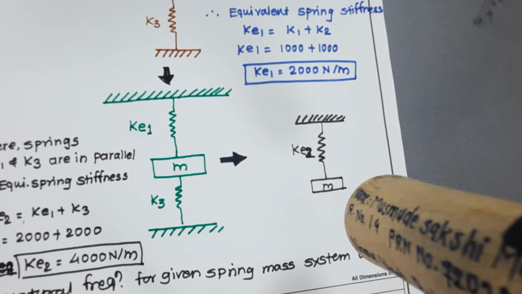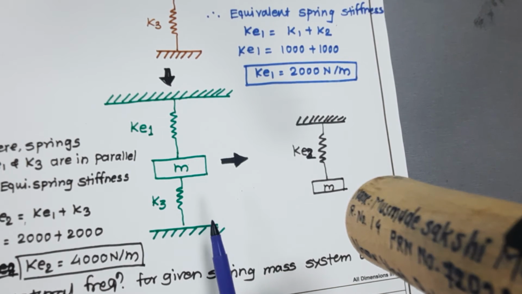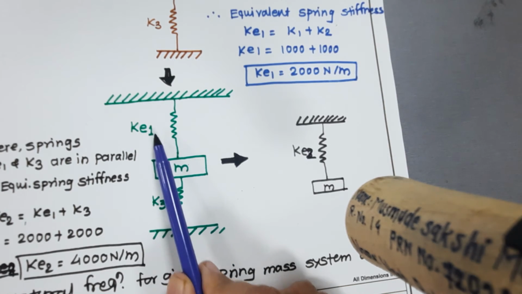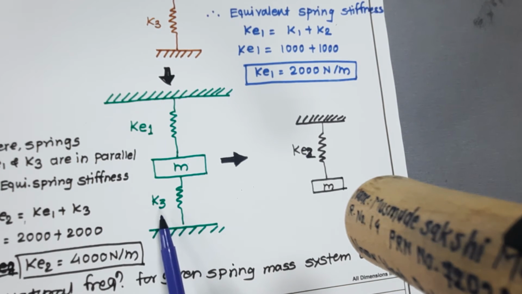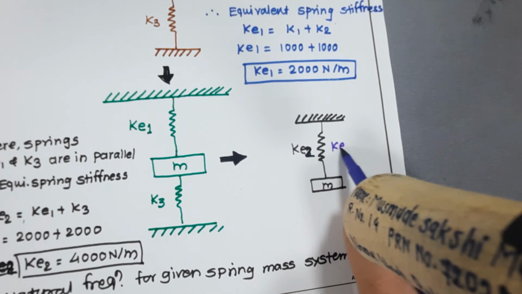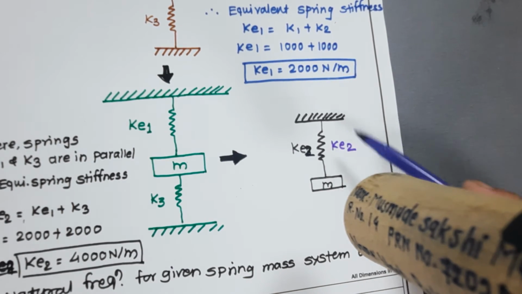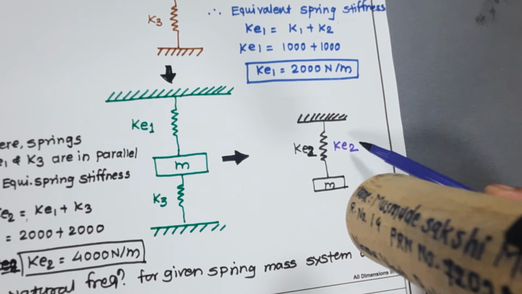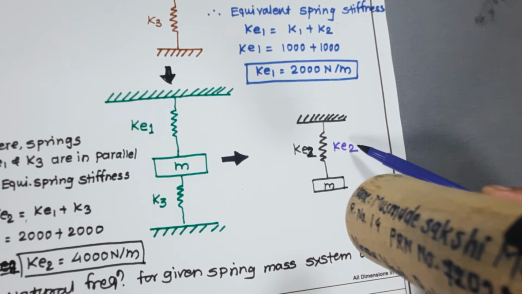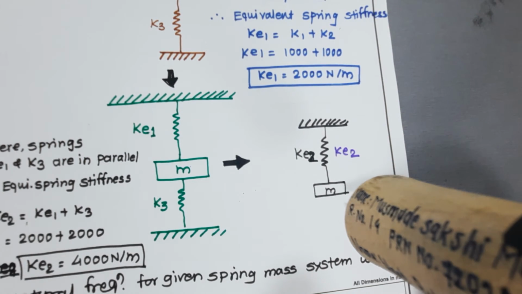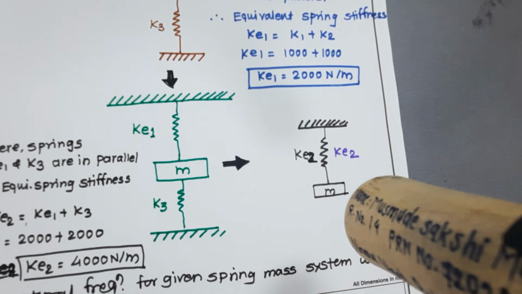Now I am going to replace the second diagram with the total equivalent system. The whole system of KE1 and K3 in parallel is now represented with a single spring KE2 and mass M, as shown in this figure.